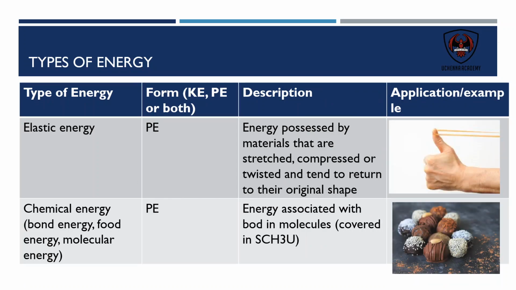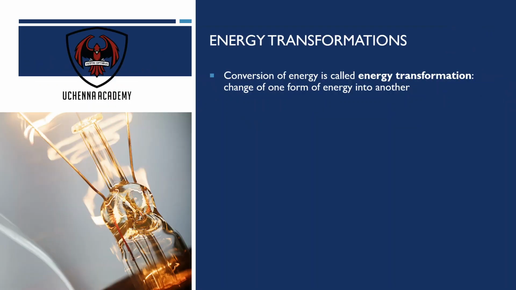Elastic energy, in a rubber band. Energy possessed by materials that can be stretched, like a rubber band. Chemical energy, energy associated with bonds in molecules. And bonds in molecules really are all about food and sugar and so on. We're going to cover this in chemistry, so I'm not going to talk about it here at all. Just let you know that it is potential energy, and it is in food, chemical energy.